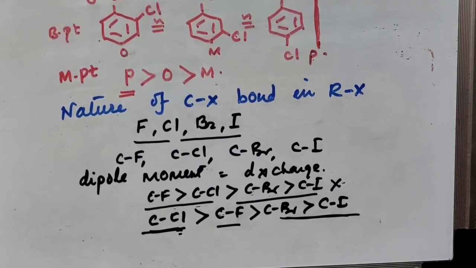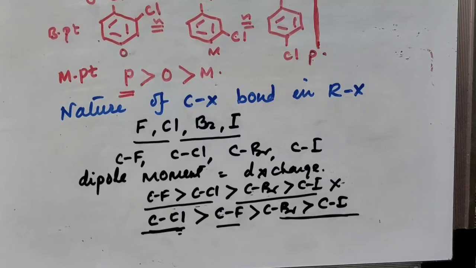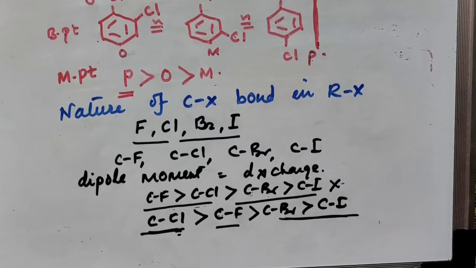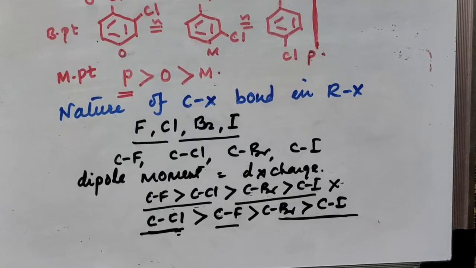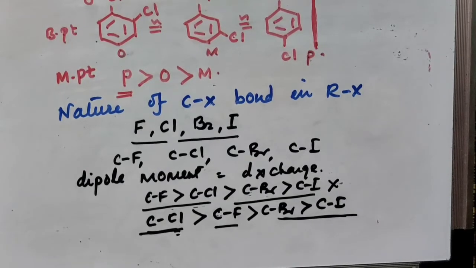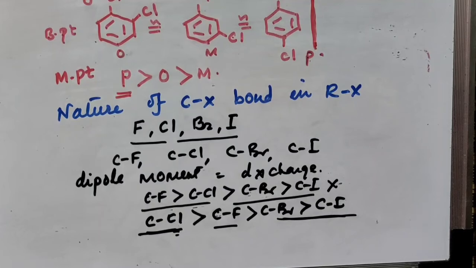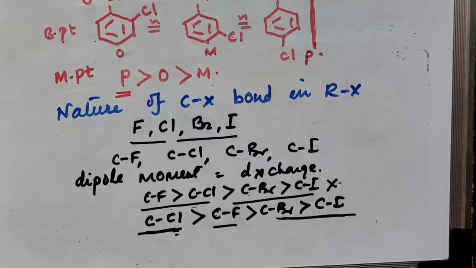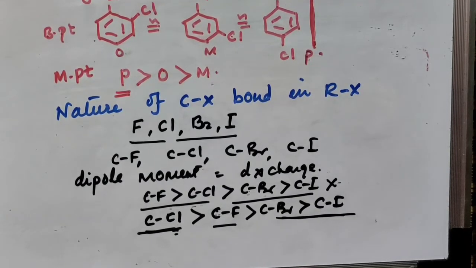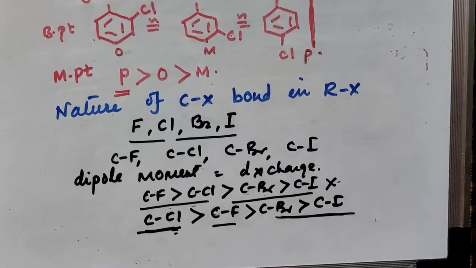The next property is melting and boiling point. The melting and boiling point goes on increasing with increase in molecular mass. Why? Because with increase in molecular mass, the van der Waals forces increase as size goes on increasing, and so the molecular attraction increases here. With increase in branching, what happens? The surface area goes on decreasing. So in case of isomers, with increase in branching, the melting and boiling point goes on decreasing.